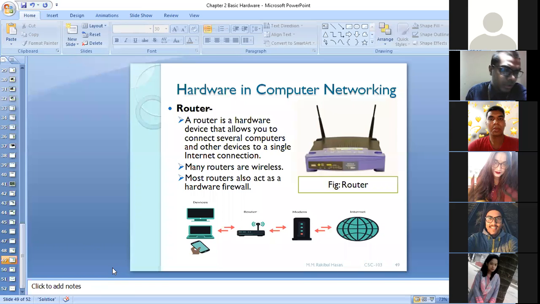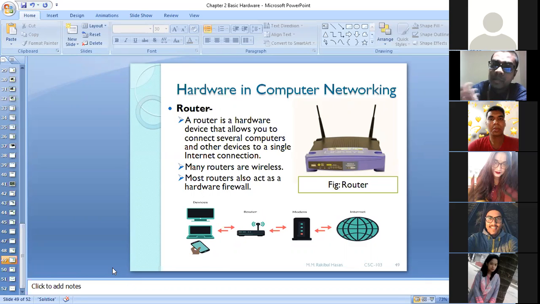Suppose, for example, when you access your computer lab in the university, you are not able to access Facebook or YouTube by using your lab PC, because in that firewall it is basically restricted. The system admin restricts that: you cannot access this website. In this way, you can set a number of protocols. You can set some rules and regulations in the firewall.